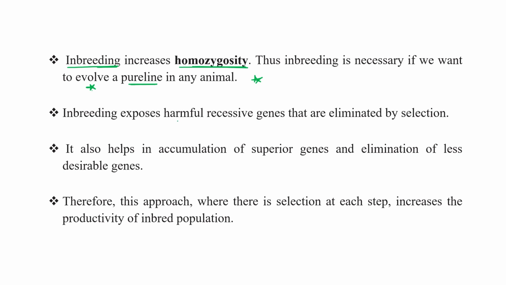Inbreeding also exposes harmful recessive genes that are eliminated by selection, and it helps in the accumulation of superior genes and elimination of less desirable genes. Therefore this approach, with selection at each step, increases the productivity of the inbred population.